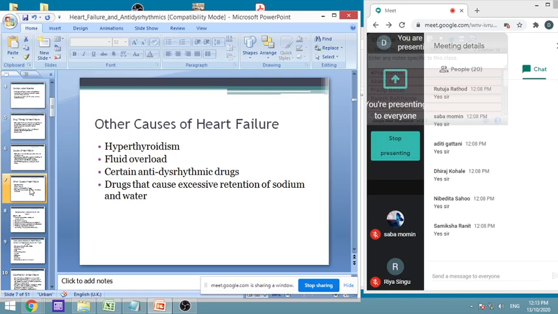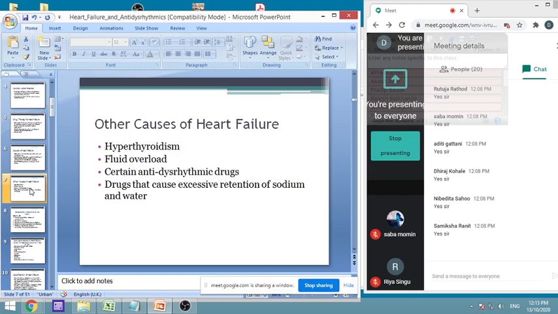Then in case of fluid overload, when the kidney is not working properly and is not excreting the fluid, then fluid will remain in the body. Because of that the blood volume will increase, and more blood will come to the heart. The heart will get more end diastolic volume, and because of that increasing end diastolic volume, it will not be able to pump sufficiently, and that will be a problem.